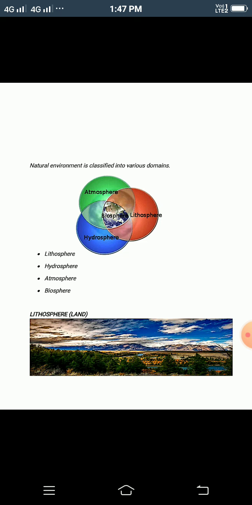And the fourth one is the biosphere, which is only the living organisms, that means the living world. Now we'll be moving on to each topic in a brief manner, what it consists of and what it is all about. All of this comes in the natural environment, and we are a part of the environment.